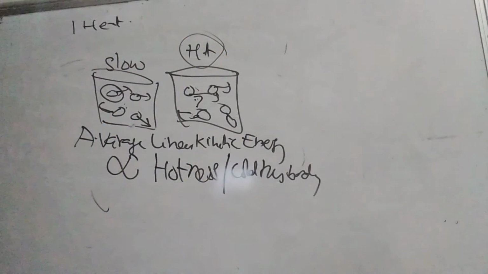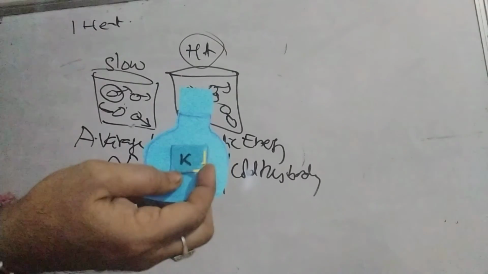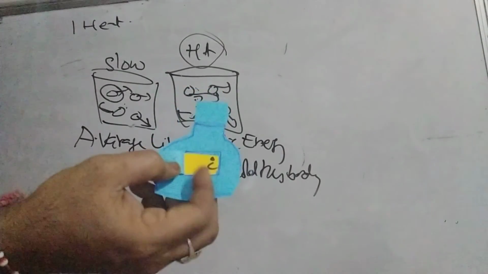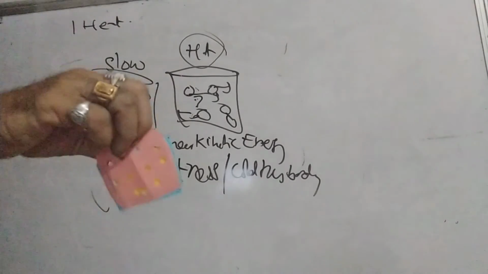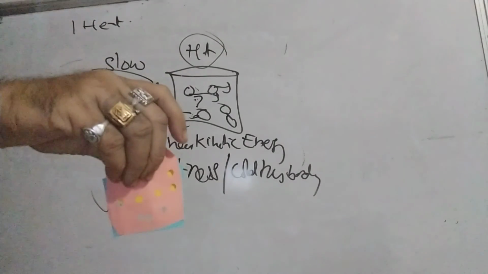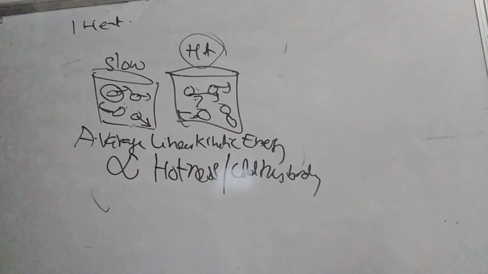And if you want to get the degree centigrade from Kelvin, subtract 273. So this is the mutual conversion of degree centigrade and Kelvin. And finally, I have told you the motion of the particles is rapid in hot water compared to cold water. It says that the average linear kinetic energy is directly proportional to the hotness or coldness of the body.